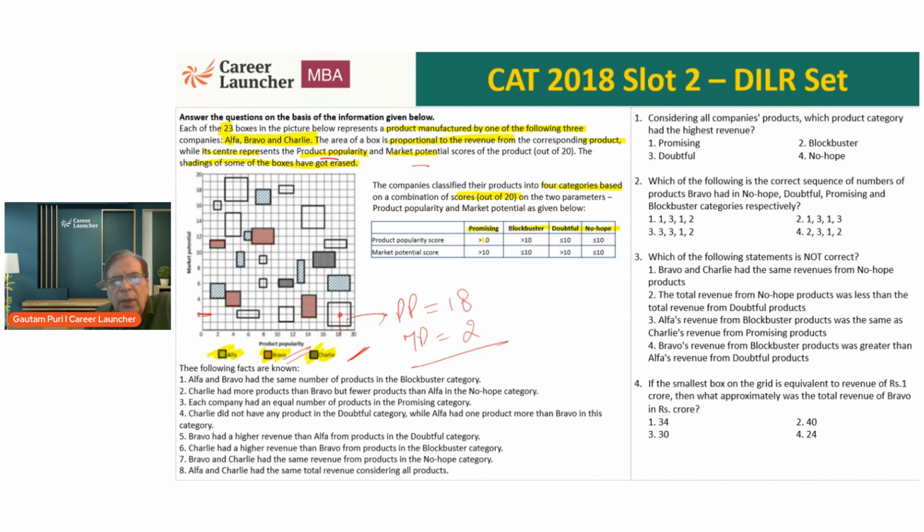Product popularity score and market potential score: both greater than 10, it is promising. Both less than or equal to 10, it is no hope. One greater than 10, another less than or equal to 10, which are these 2, they are either blockbuster or doubtful. Now, where do we see this in this graph? So effectively in this graph, if I look at the score of 10, yes. And this.